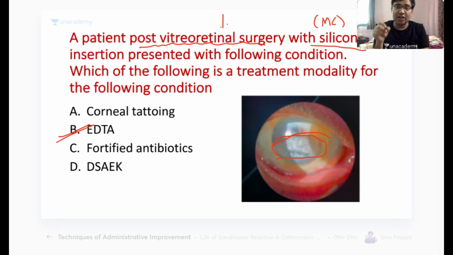Remember that band-shaped keratopathy is most commonly found in these conditions, and you can tell me in the comment section what other conditions it can be found in. So remember the other conditions which can cause a band-shaped keratopathy. It can be any chronic uveitis, chronic inflammation. It can also happen in conditions where there is hypercalcemia. It can happen in sarcoidosis. So systemic conditions can also cause band-shaped keratopathy. And remember, there are some chronic conditions in the eye like phthisis or atrophic bulbi. In those conditions also, you can have a band-shaped keratopathy.